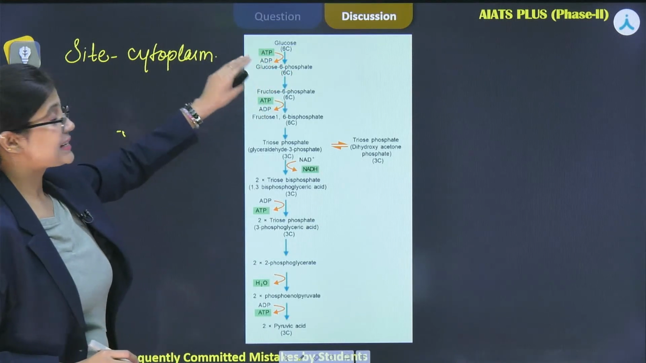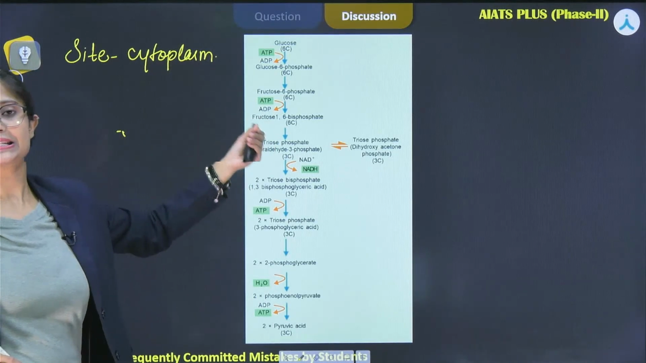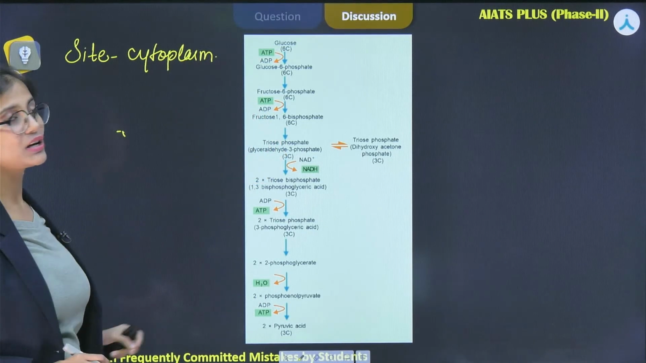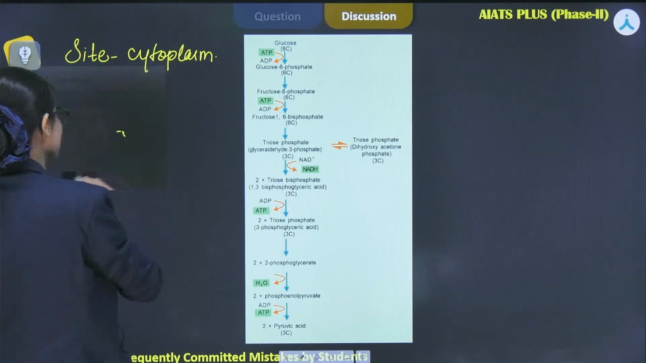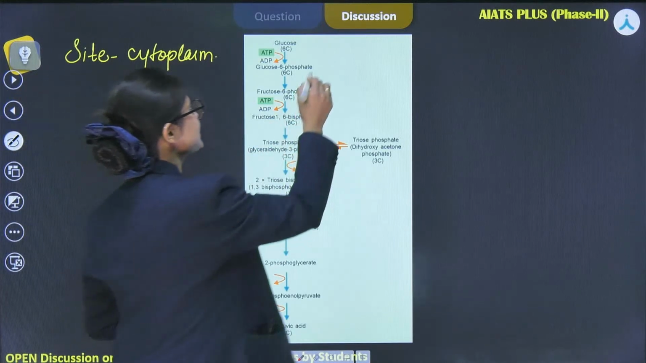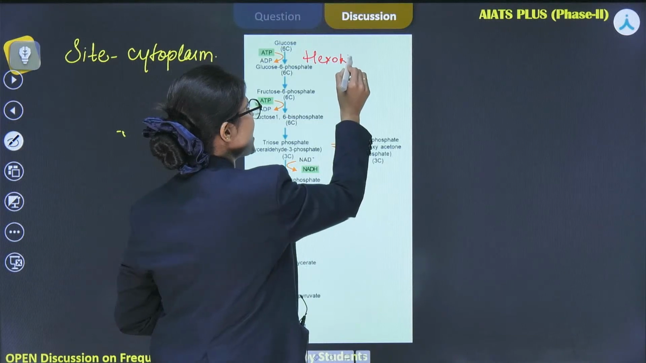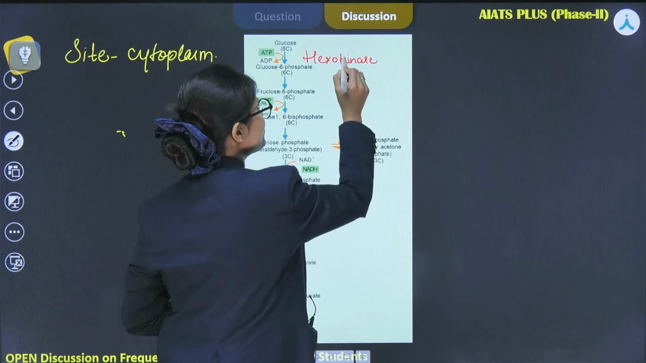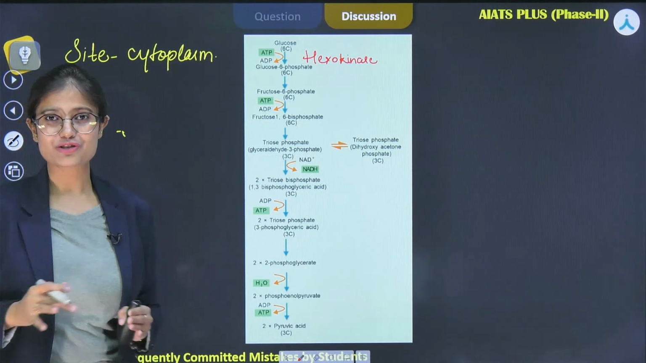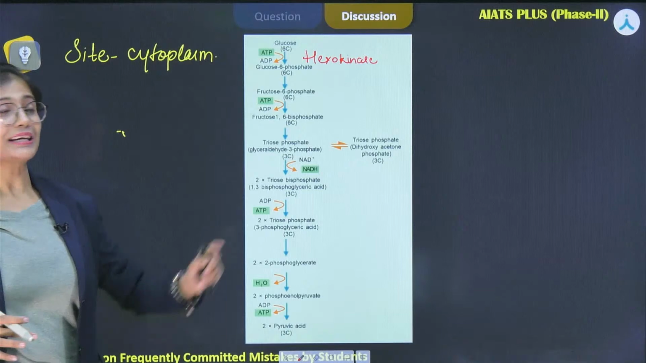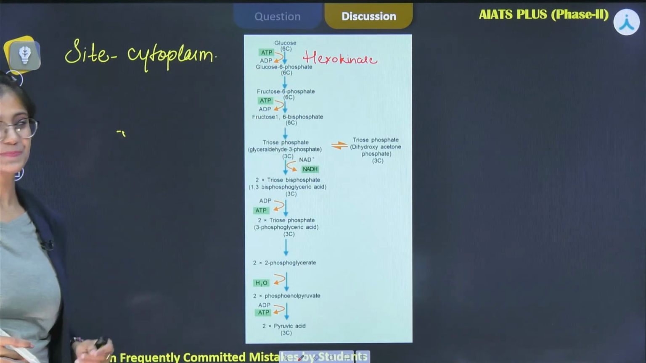Now in the first step, we can see glucose is getting converted into the next substrate, that is glucose 6-phosphate, by utilizing a molecule of ATP, and here a very important enzyme is involved, that is known as hexokinase. Again, a question has been asked on this enzyme: the first irreversible reaction of glycolysis is catalyzed by which enzyme? So it is hexokinase, which also requires ATP for the process.